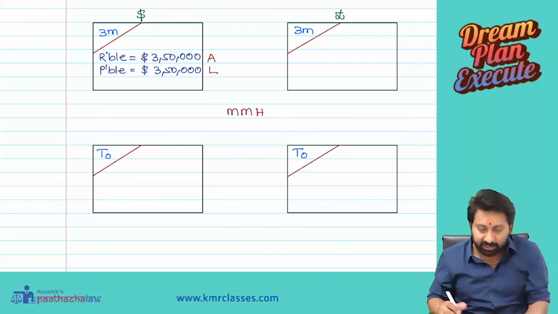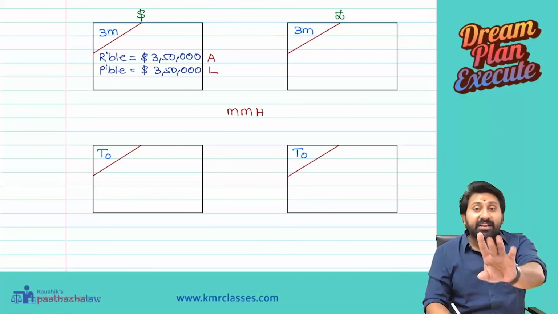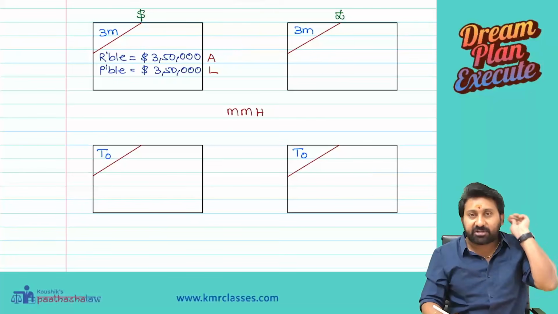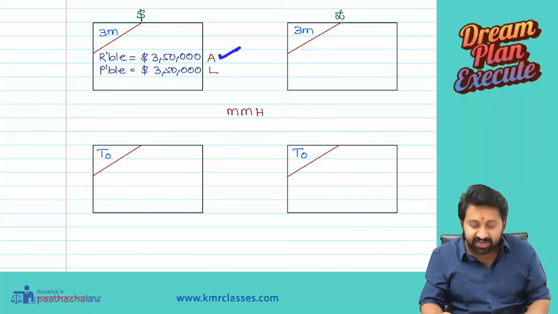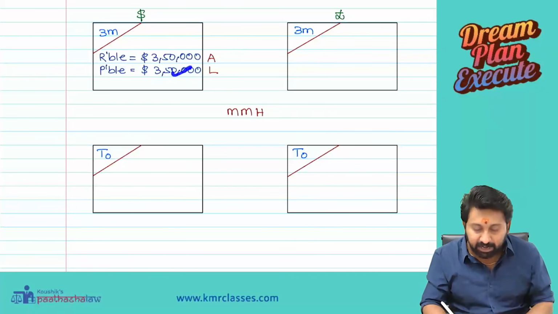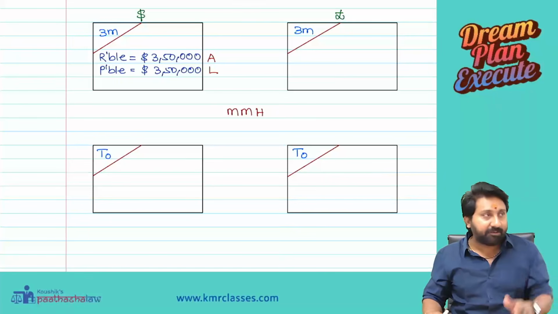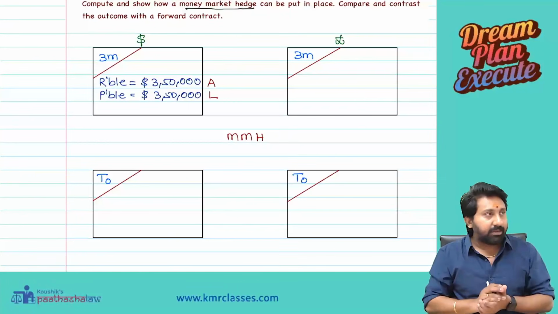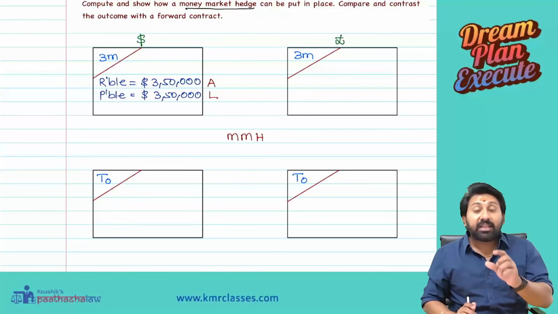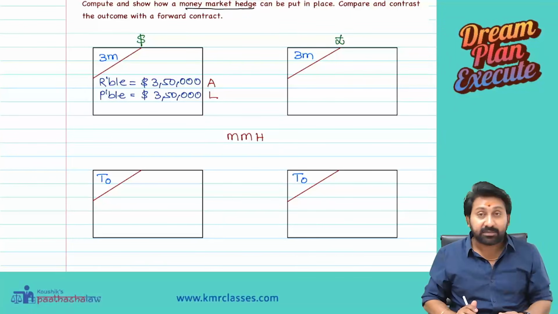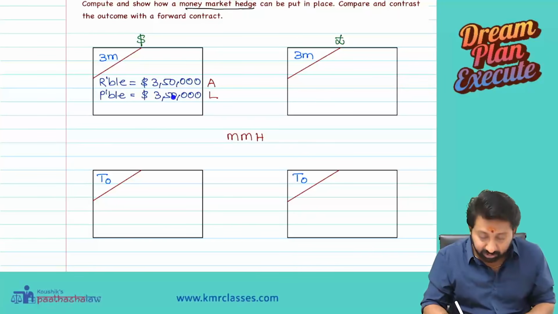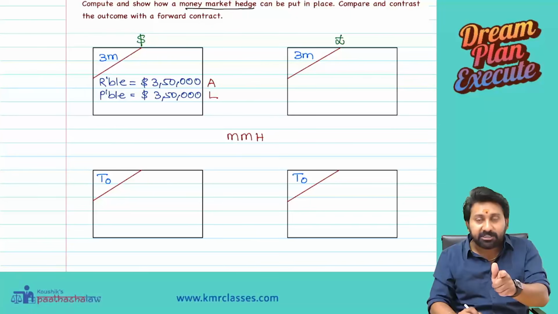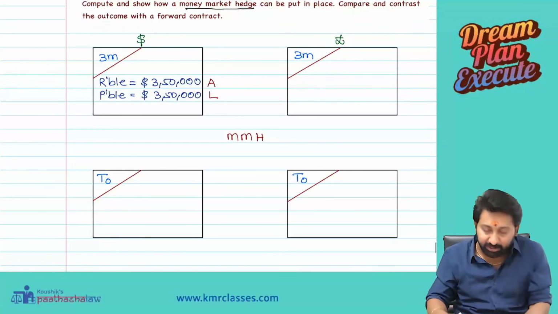Okay, let us start. What I said, I will tell the reasoning at the last. First let us understand the concept. First, we have a receivable of 3,50,000 after 3 months, which is creating an asset. Therefore, now we need to create a payable of the same value, which creates a liability for us. When you want to create a liability, that liability should mature after 3 months to 3,50,000. Therefore, to have a payable, you need to borrow money, borrow money in dollar.